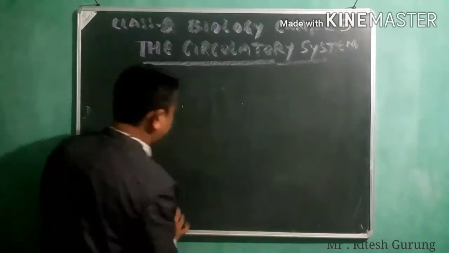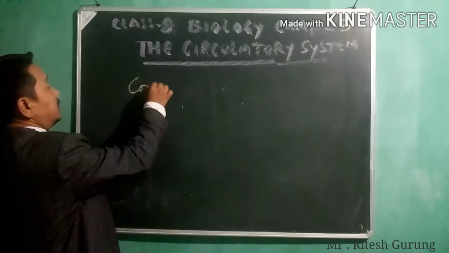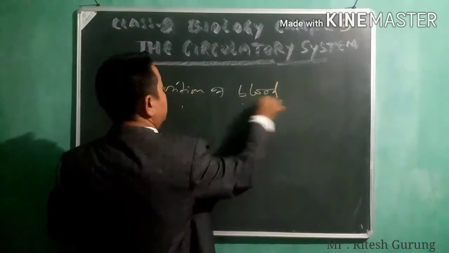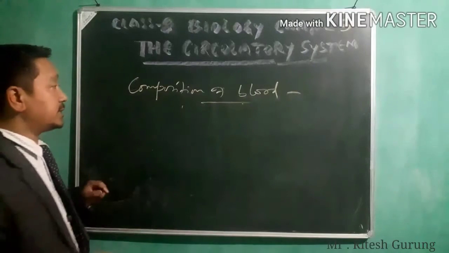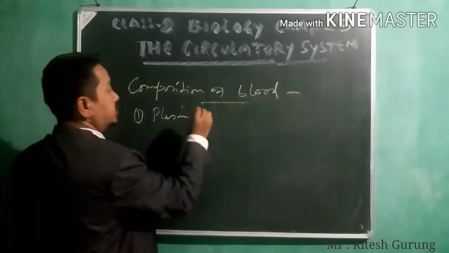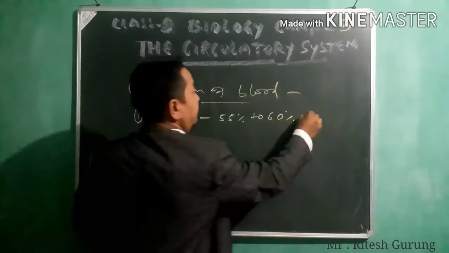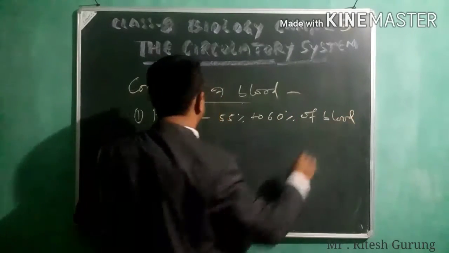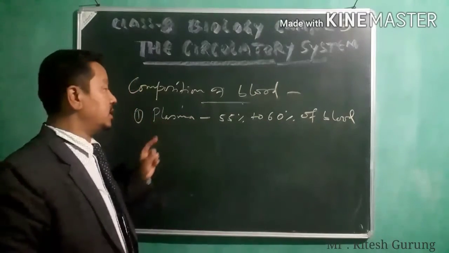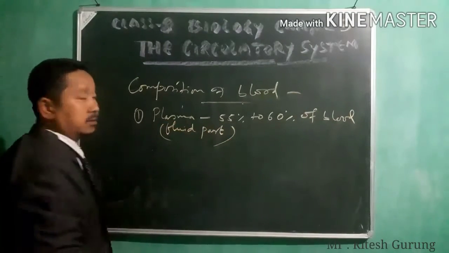Now let's talk about the composition of blood. Blood is mainly composed of plasma, which is about 55% to 60% of blood. So see, 55 to 60% of blood is composed of plasma. That's the fluid part of blood.